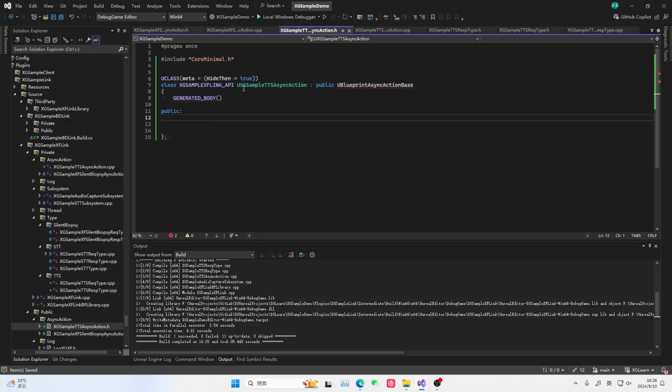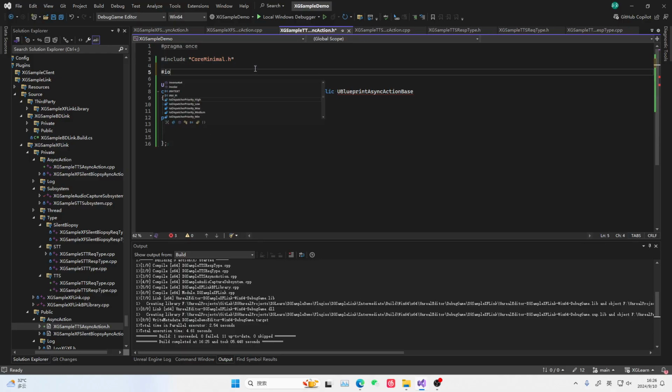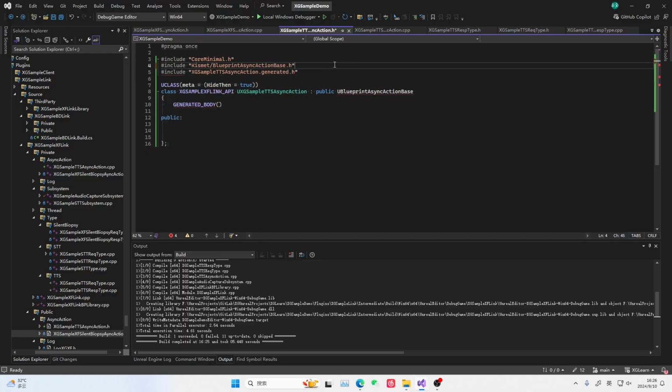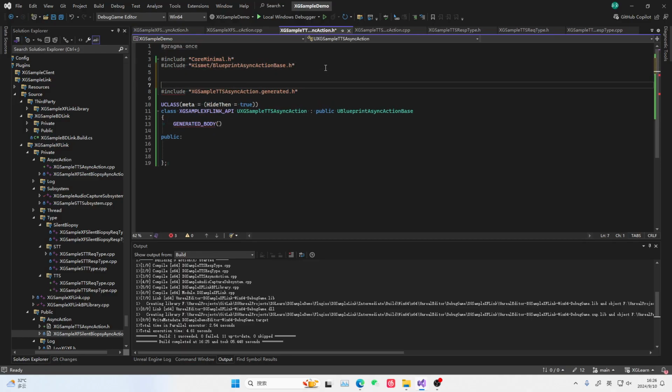Okay, then it definitely needs to include the reflection file. Let's include the reflection file. Okay, then it still needs to include this file. That is the parent class of this async blueprint node.